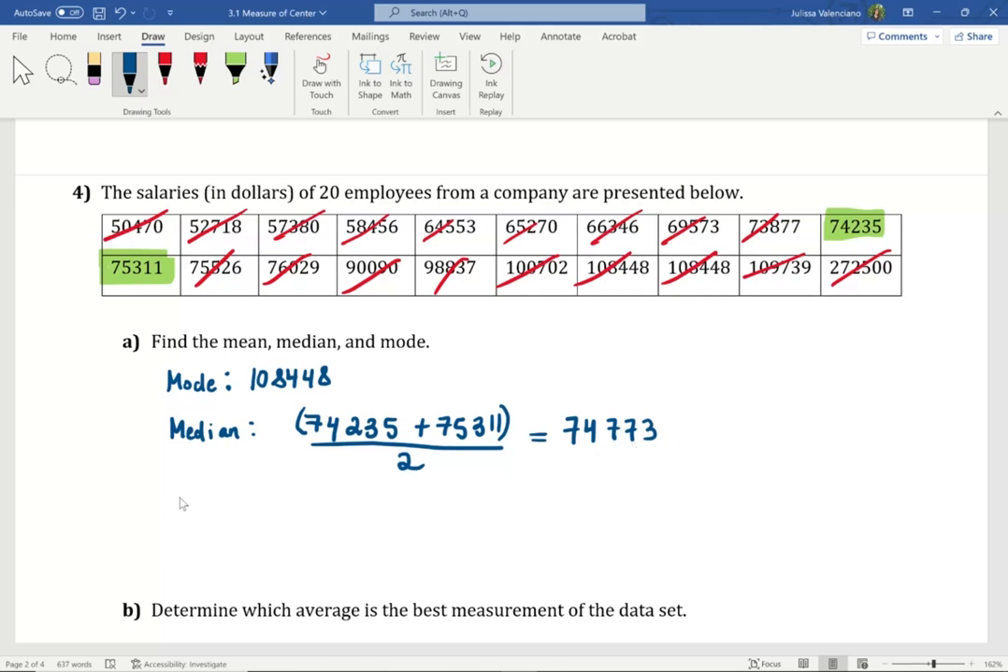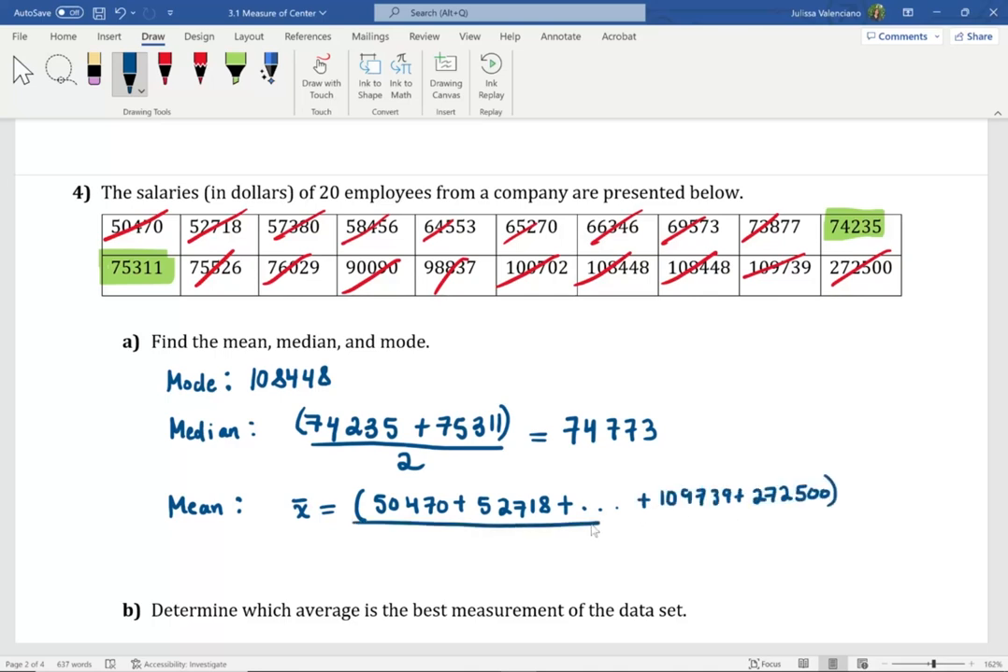Your median here is 74,773. Now, what about the mean? Okay, this is not something I'm going to do by hand, because it's going to take me a long time. Even writing it will take me a long time. So let me take a shortcut. I'm just going to say we would need to add all the data values. So I'm going to write the first 2, and then I'm going to say plus, continue adding the x values, and then plus the last 2. And then we would divide by the number of values that we have.